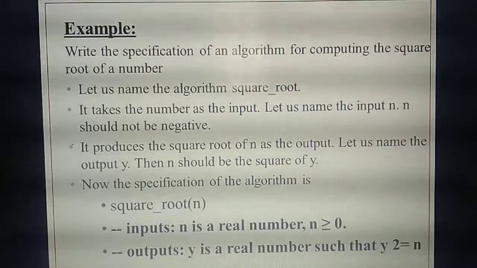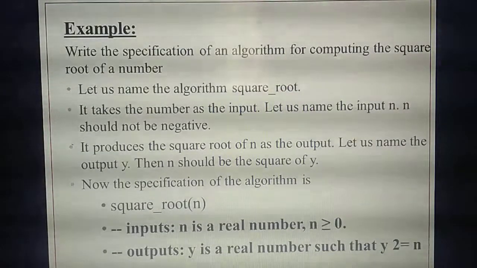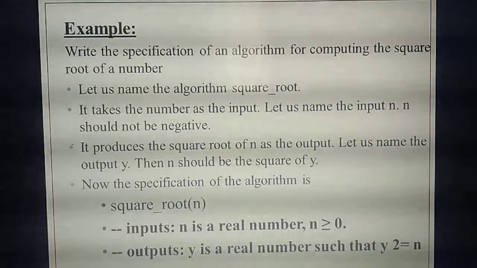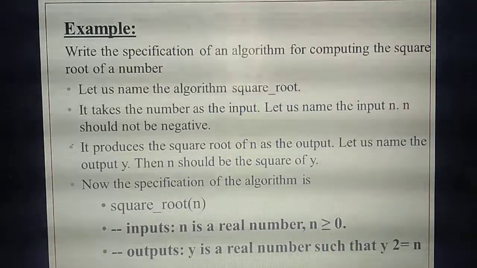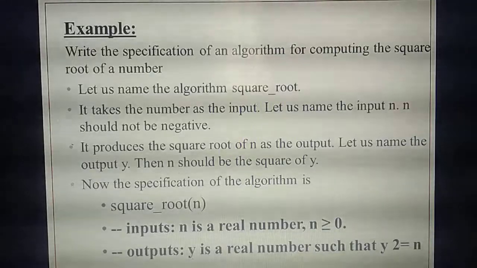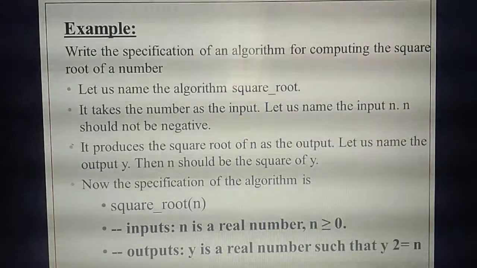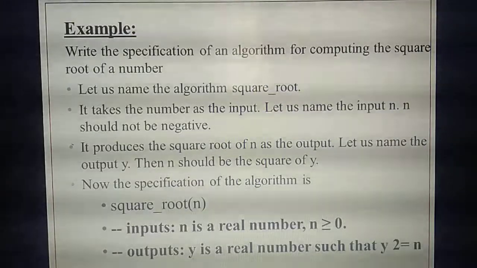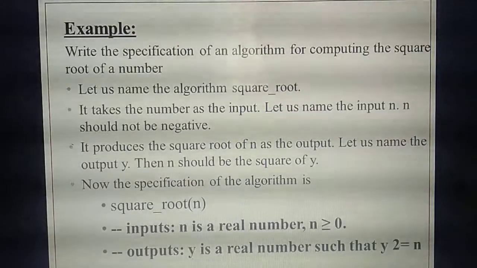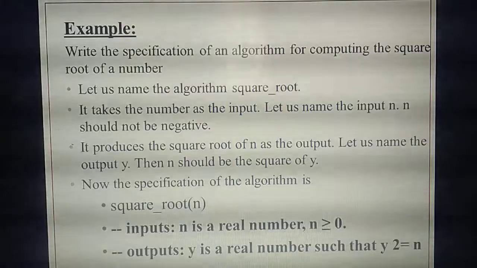For example, n equal to 2 means 2 square, 2 into 2. But you are not allowed to give negative numbers. That means n equal to minus 2 is not accepted. That's the property they have given: n should not be negative. So that's the property of the input.